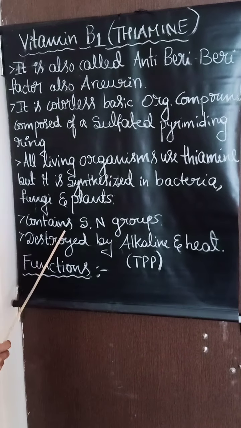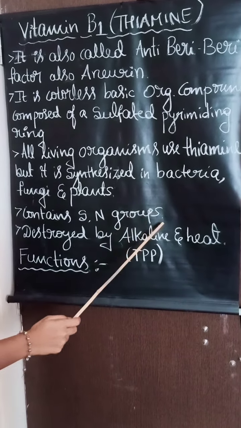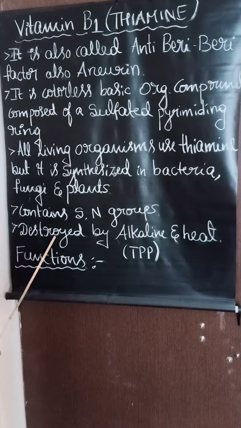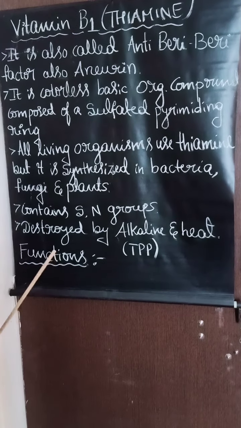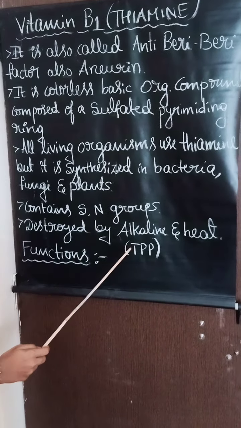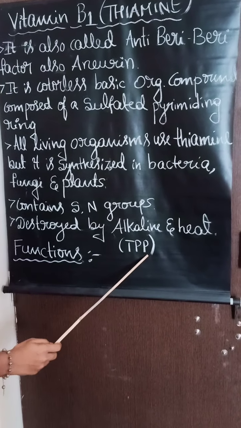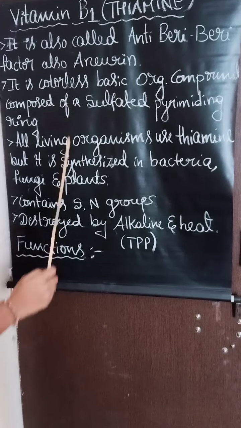Thiamine contains sulfur and nitrogen groups in its structure, and it is destroyed by alkali and heat. So what is the coenzyme of thiamine? The coenzyme of thiamine is thiamine pyrophosphate, which is TPP.